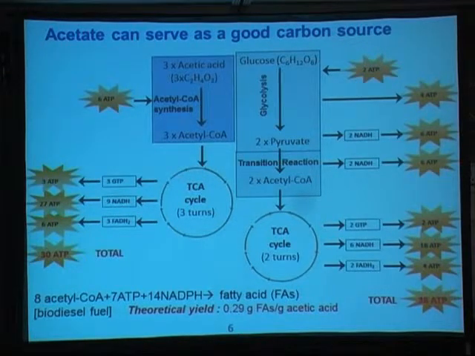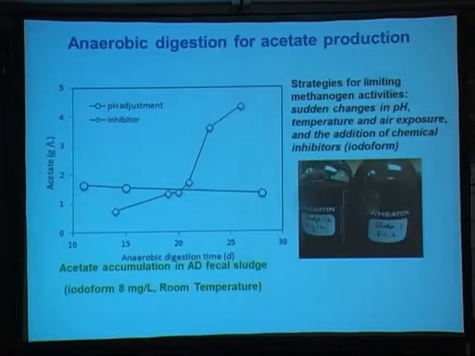So the first biofuel we think about from acetate is fatty acid. The reason is that the first metabolic step from acetate is to synthesize acyl-CoA, and acyl-CoA is a direct precursor of fatty acid. So we did some calculation. Our calculation shows that 1 gram of acetate can produce about 0.29 gram of fatty acid. You know that fatty acid is a type of biodiesel precursor, right? You can use fatty acid to produce biodiesel. So now we think about whether we can make biodiesel from this acetate.